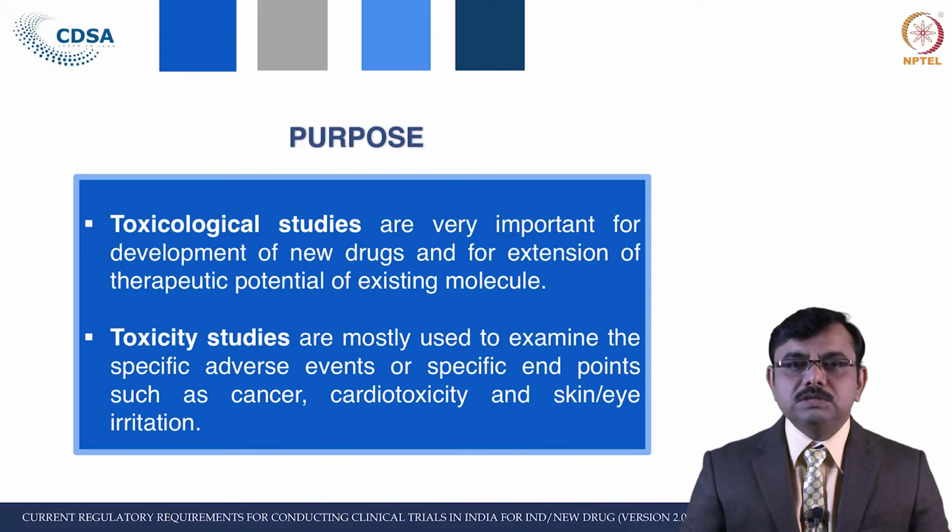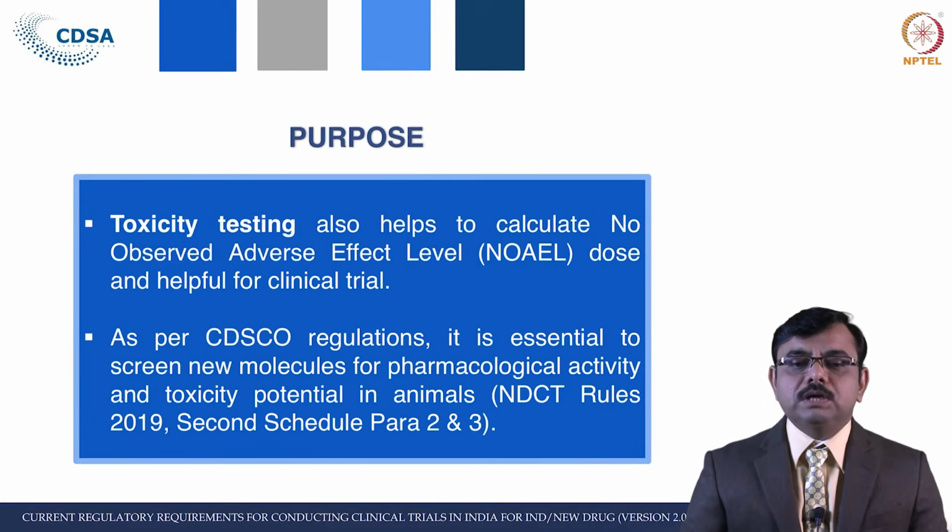These studies are mostly used to examine specific adverse events or specific endpoints such as cancer or cardiotoxicity, skin, eye irritation. These tests also help to calculate the NOAEL, that is no observed adverse effect level, dose, and these are helpful for the clinical trial. Once this NOAEL has been observed, the dose can be adjusted in the clinical study.